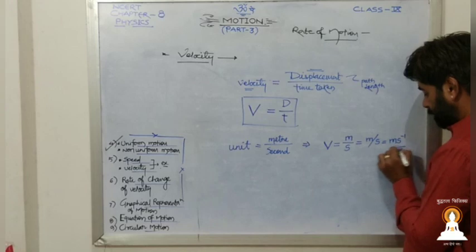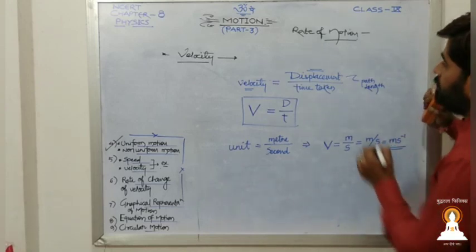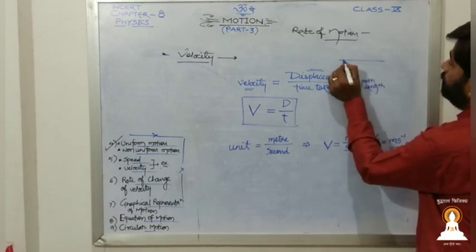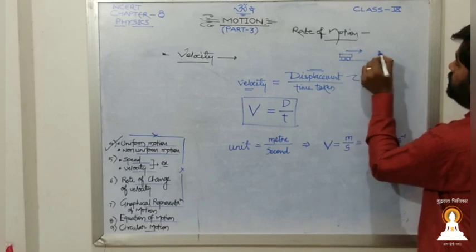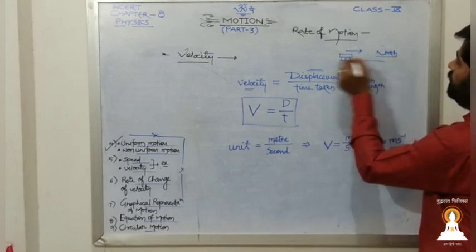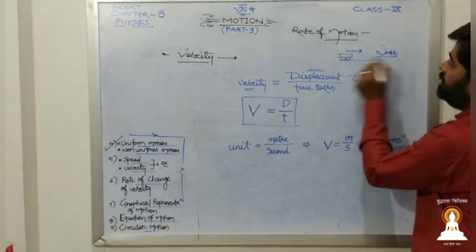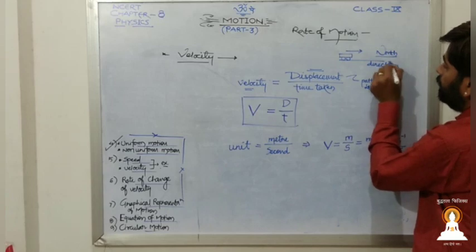Now, as velocity has direction, a particular object moving towards north, north means we have already defined it, so it has a direction.